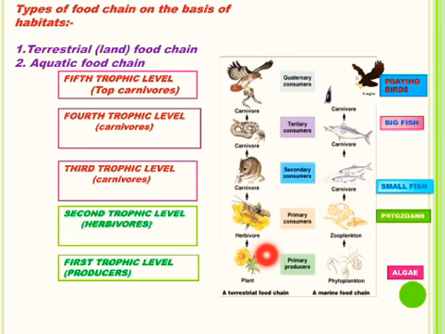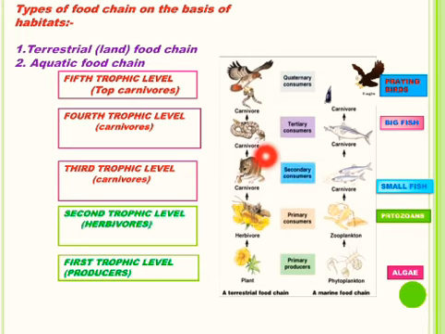Here the plants as primary producers are placed at first trophic level. These plants are visited by insects that suck the nectar from these plants. They are the primary consumer, they are herbivores in nature, and they are placed at second trophic level. These insects are in turn eaten up by carnivores like rat. These are the secondary consumer or the primary carnivores and placed at third trophic level.